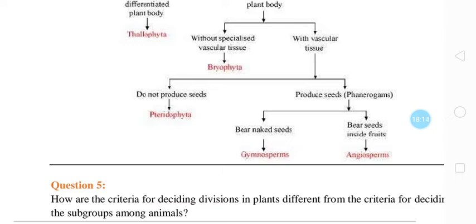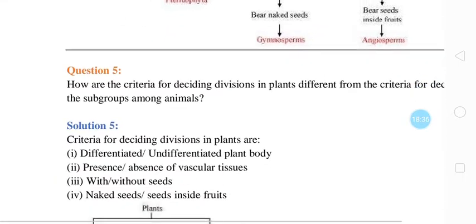Whereas the plants which produce seeds are kept in phanerogams. Phanerogams are further divided on whether the seeds are naked or enclosed in fruits. Naked seeds are gymnosperms. If the seeds are enclosed in the fruit, then they are angiosperms.